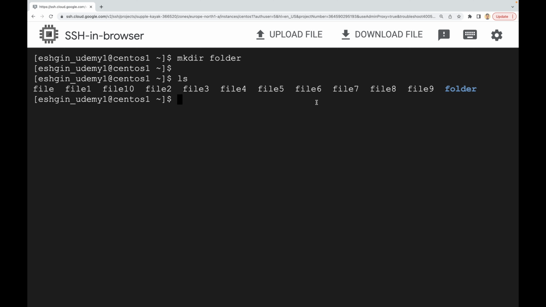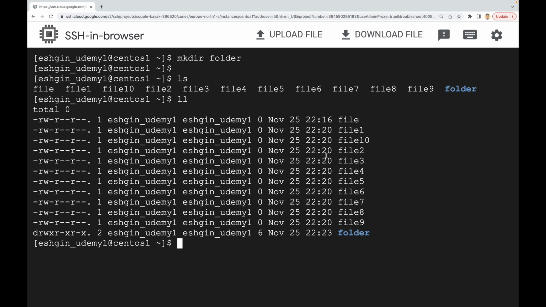And if you use the ll command from here, you will see that for this folder in the permission section we have this d letter. So it means directory. I'm going to talk about these permissions later in the later sections, but just keep in mind that a folder always has this d. It's not actually a permission, but it just says that, okay, this is a directory.